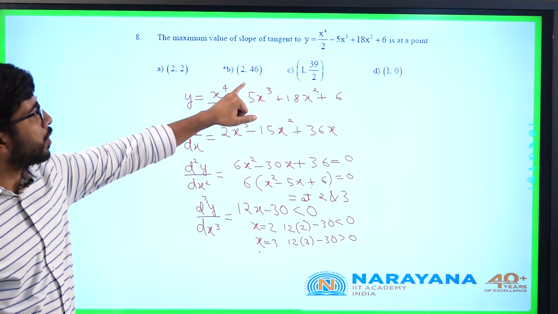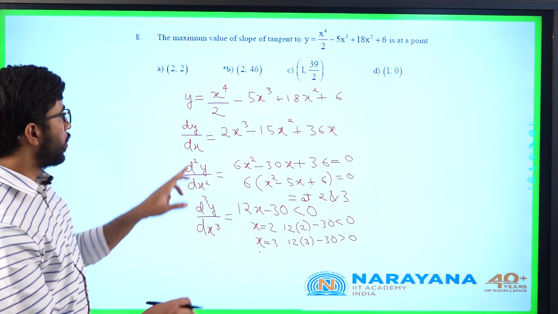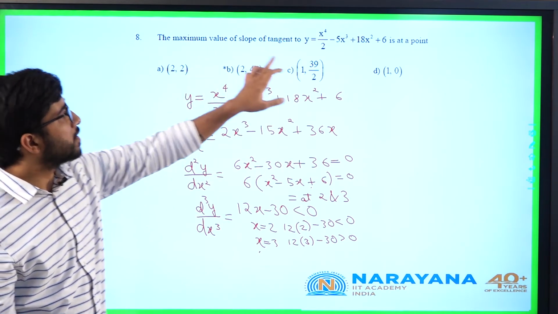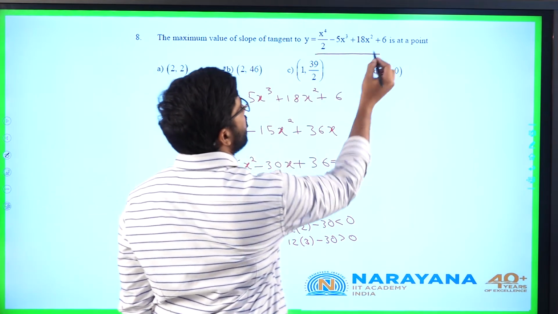What is the value at x equal to 2? You have to find out the value of y also. I think this option was corresponding to dy by dx or something, but he is asking the point at x equal to 2. Substitute x equal to 2 in this function.